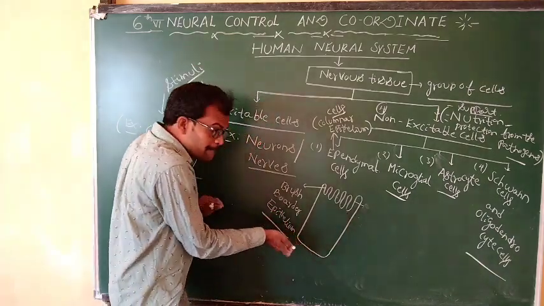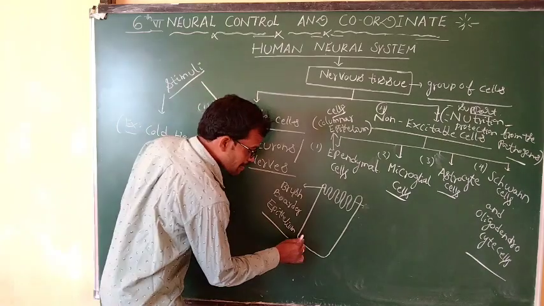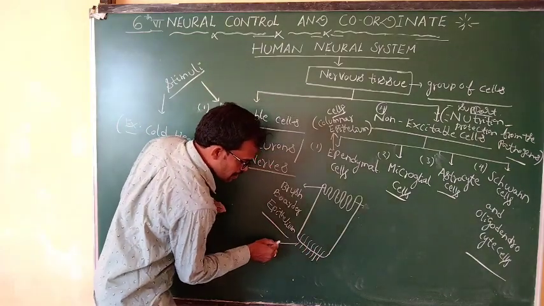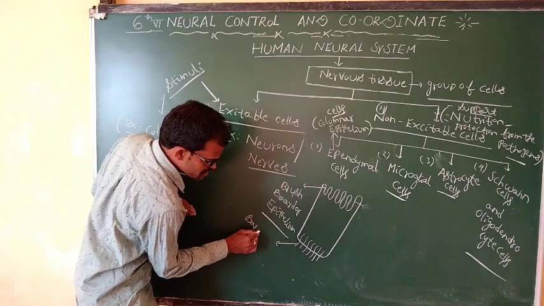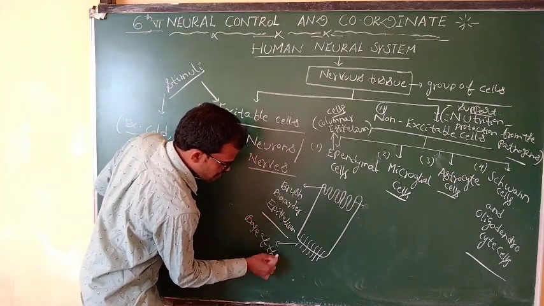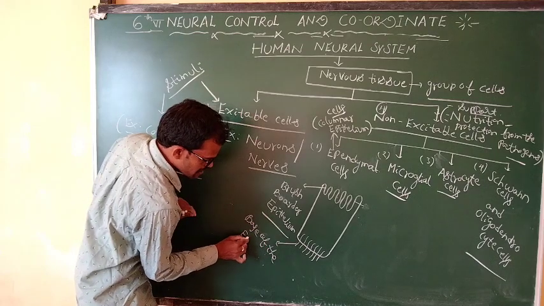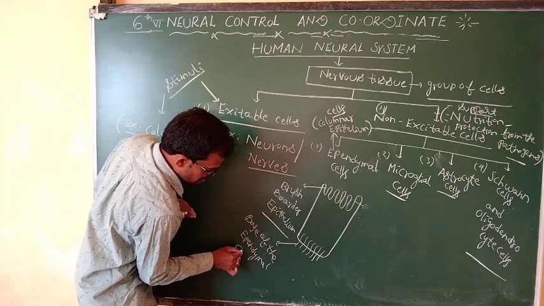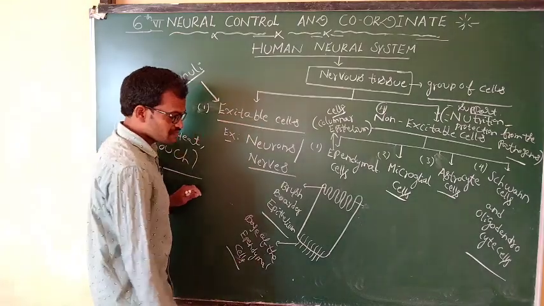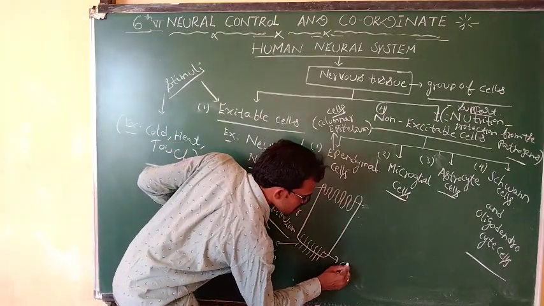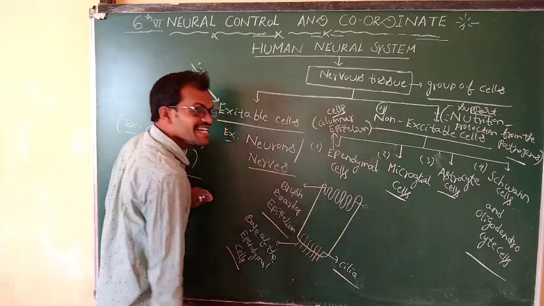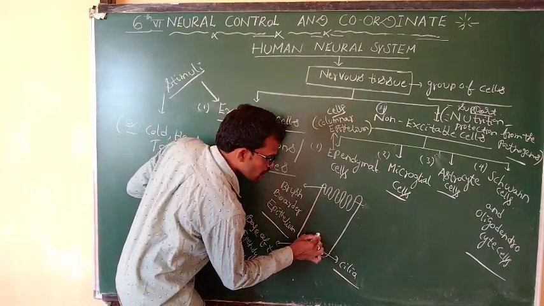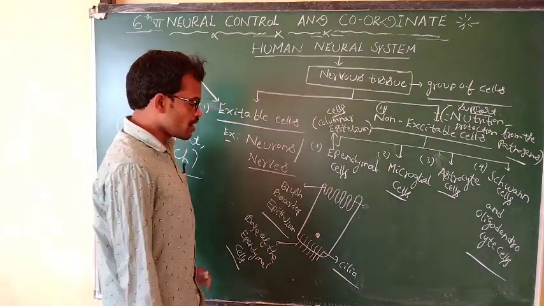If you observe the base of the ependymal cells, the base consists of cilia and also a nucleus.